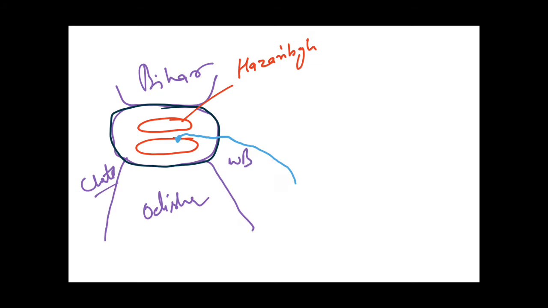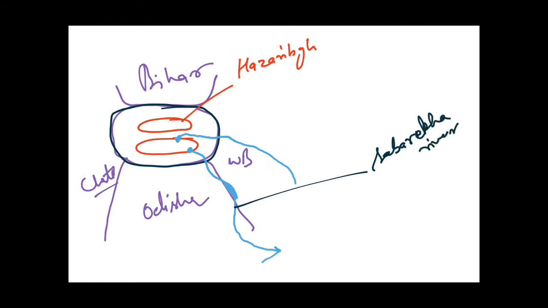Now we come to the next river, which is the Subarnarekha river. It also originates from this Chota Nagpur Plateau, but quite south of it. It flows in Jharkhand and then it enters Odisha. Some part of it lies in Odisha and then it enters West Bengal. A minor portion flows in West Bengal and then it re-enters Odisha, flows into the Bay of Bengal and makes the Subarnarekha delta. So this is the river Subarnarekha, and this was Damodar.